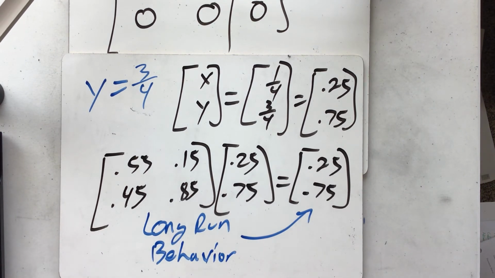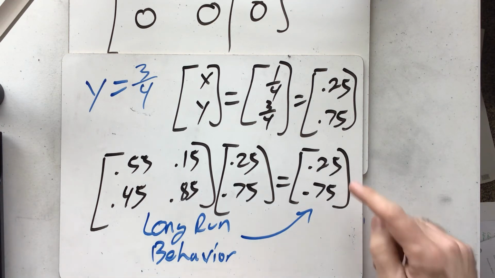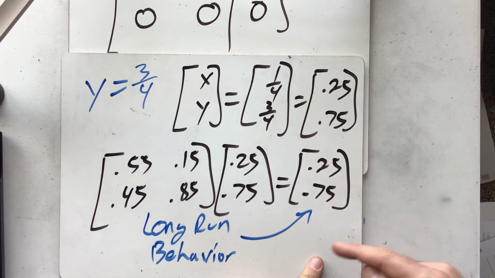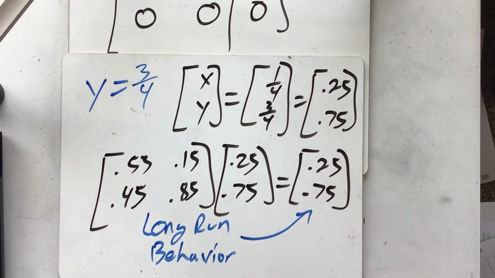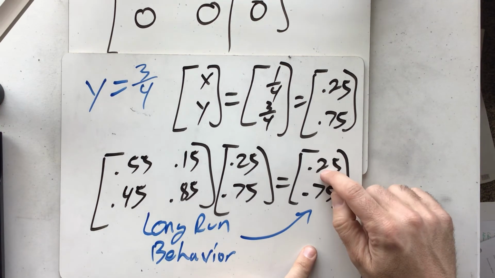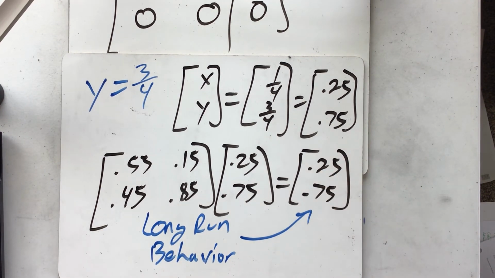So if you were to predict what's going to happen 100 days later, what happens today doesn't really matter because it's been washed out by all the probability that's happened between now and then. Over time, you trend towards this steady state vector. And this 0.25, 0.75 means that 3 years from here, 5 years from here, there's a 25% chance of it raining, 75% chance of it not raining.